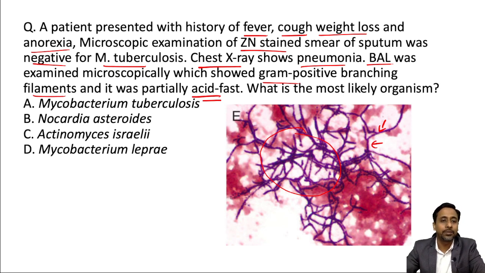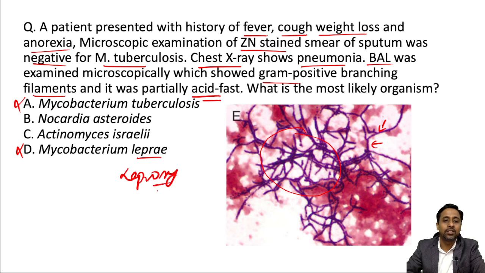So we'll see the options. The first option, Mycobacterium tuberculosis, is excluded because the ZN stain is negative for it. Also the last option, Mycobacterium leprae, which is known to cause leprosy, is excluded because it does not involve the lung and does not cause pneumonia.